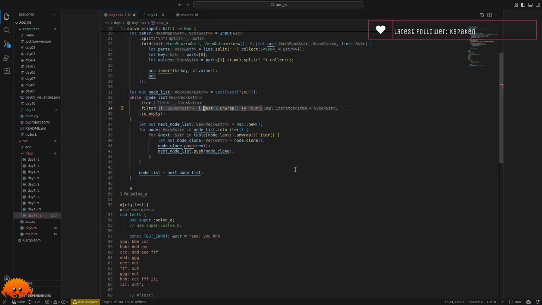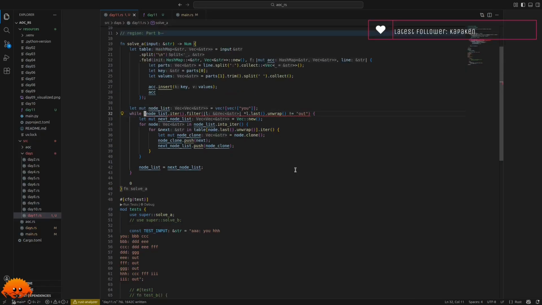And this is a problem because we have to dereference this once, probably, yes. And it's empty. We have to say that this holds for any element. So for any element, it holds that the last element of the list is not out. Okay. This is our while loop. Yeah, and here we also...